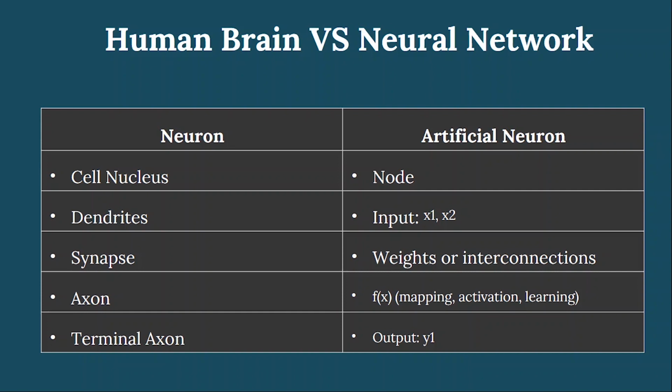In the human brain we have the cell nucleus, whereas the artificial neuron has a node. We have dendrites; in the artificial neural network we have inputs like X1, X2, X3. In the human brain we have synapses, whereas in the neural network we have weights or interconnections. In the human brain we have the axon, whereas in the neural network we have the mapping or activation function, that is f(x). And lastly, in the human brain we have the terminal axon, and in the neural network we have the output, that is y1.